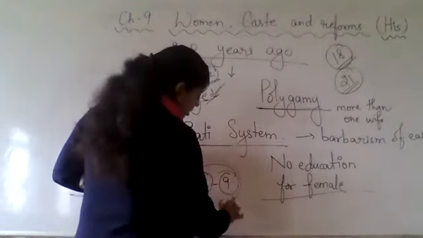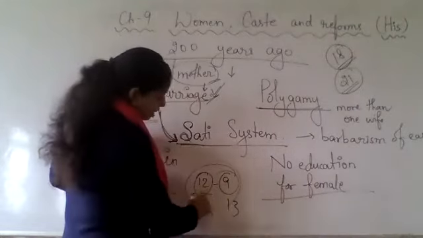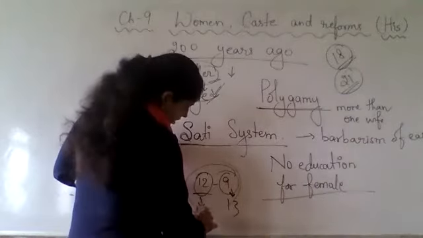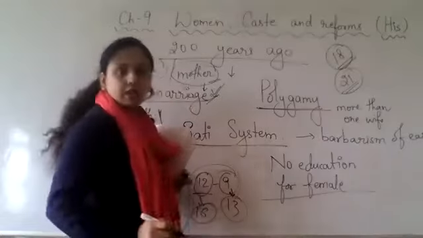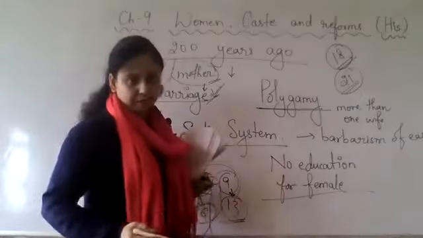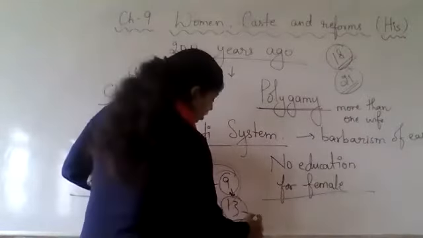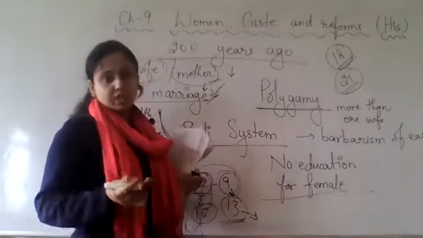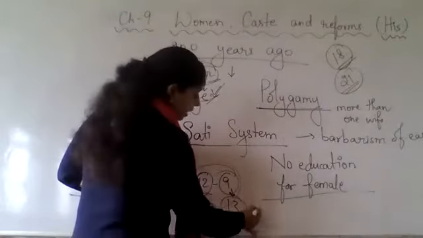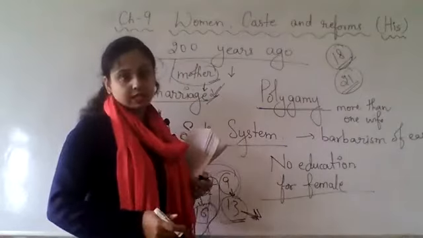After 4 years, the girl is 13 years and the boy is 16 years. Now at this age, the girl is at the stage of becoming a mother. And suppose she died because she is very minor and she died while giving birth to the child.